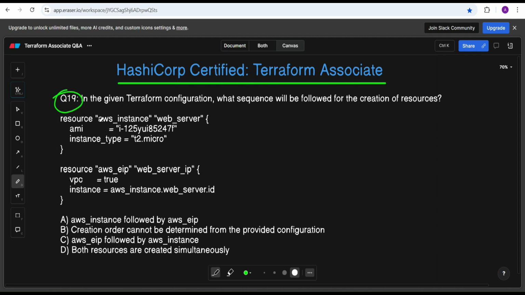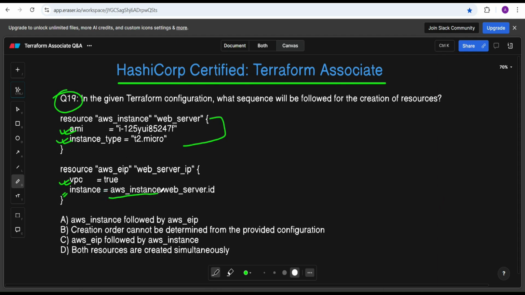If you see the AWS instance, it has the AMI and instance type, so it is not dependent on any of the other resources. But if you see the AWS EIP, the local name is web server IP, VPC is true, but it's using the instance which is created above.